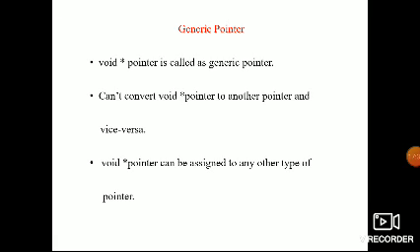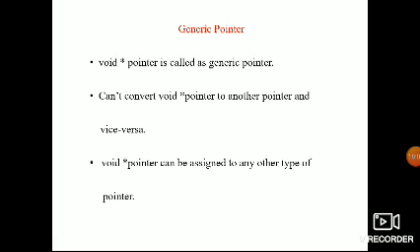Let me see here. Void star pointer is called a generic pointer. The generic pointer of the C language is called the void pointer. What is the use of void? Void is used to return a value.